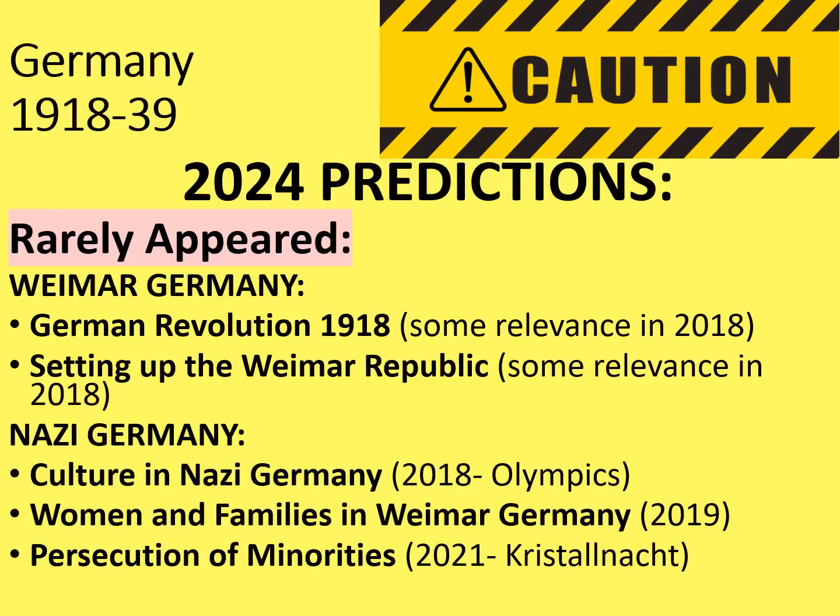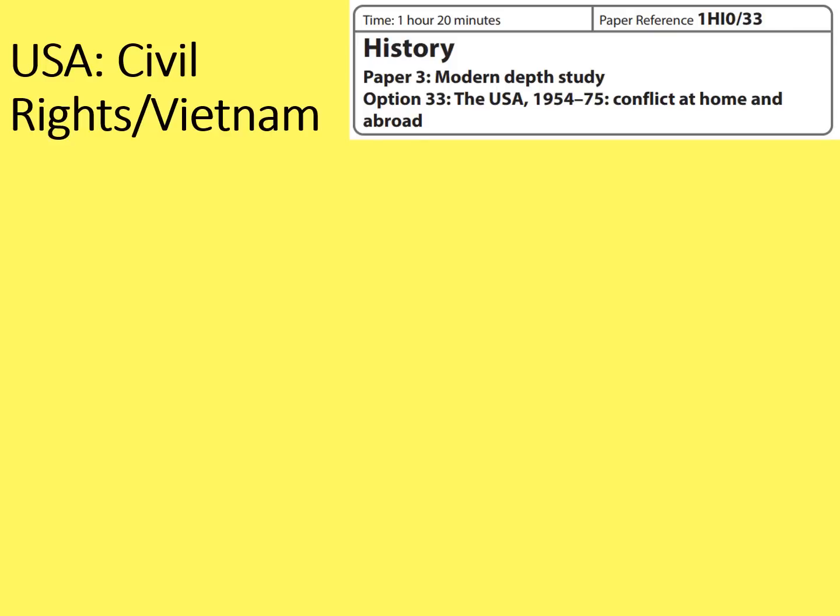So that's my summary for my predictions for Germany 1918 to 1939, the most popular topic for paper 3. We'll see how many, if any, I get right. Best of luck. Now let's have a look at the next topic.